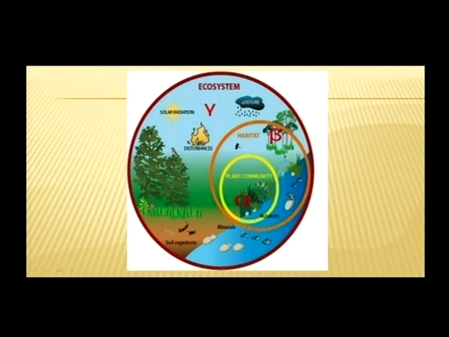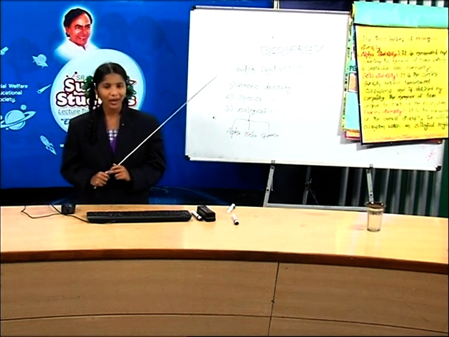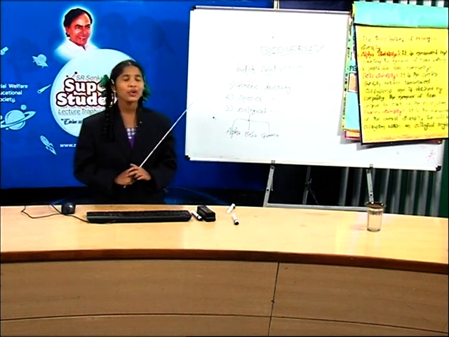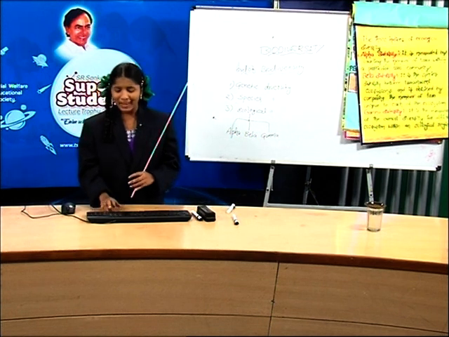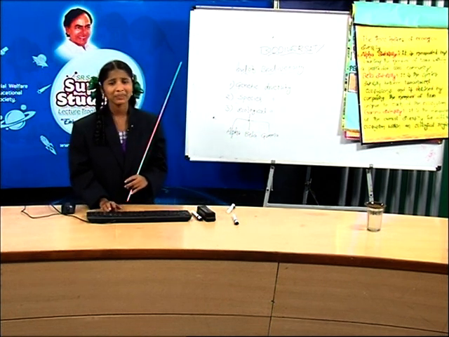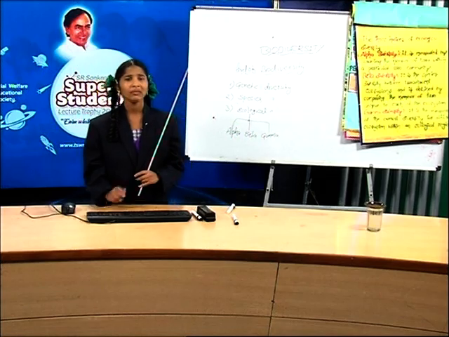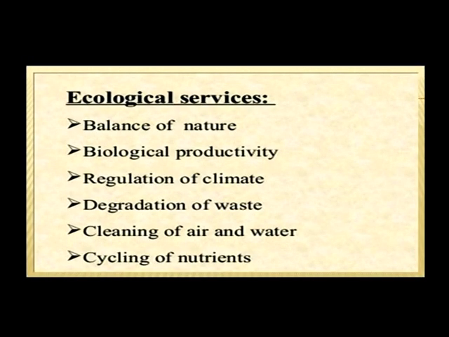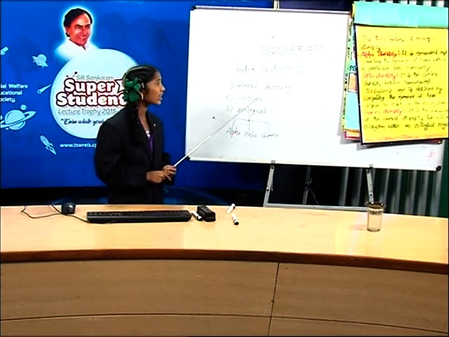Friends, did you understand about the 3 indices of ecological diversity? Okay, I will tell you some of the ecological services. There are, see friends, balance of nature, biological productivity, regulation of climate, degradation of waste, cleaning of air and water, cycling of nutrients. All these are the best examples for ecological services. Friends, did you understand about the ecological diversity? Okay.